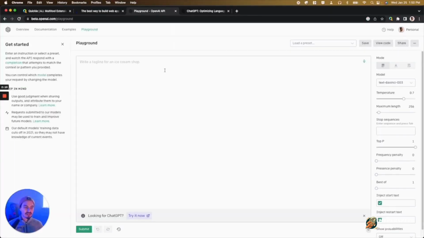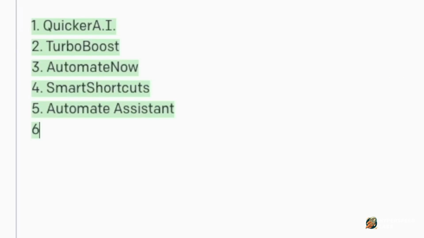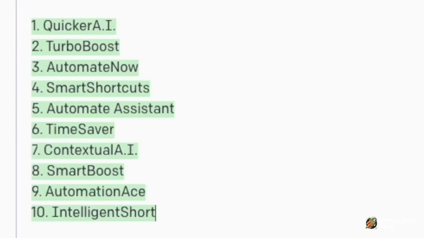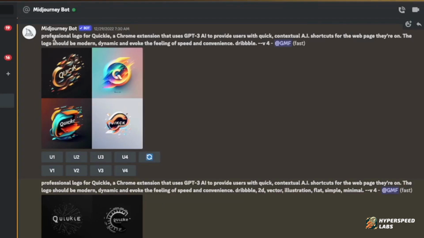Now, I did have to generate probably a handful of times to finally land on a name I liked. It gave me a lot of names. And I changed the prompt here and there. Then I went over to Midjourney and I started to try to generate logos. So you can see here what my prompts were.